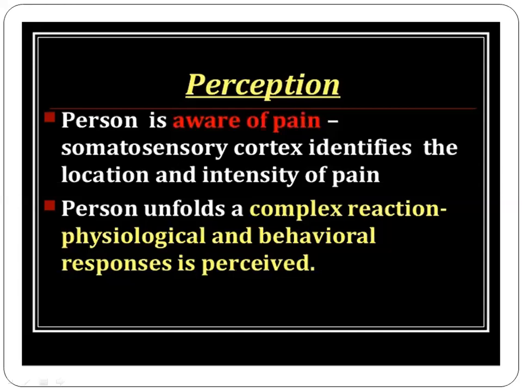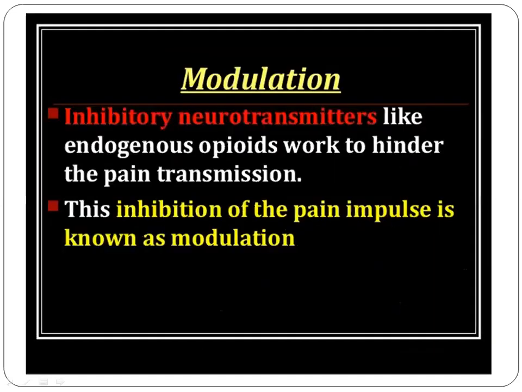Next, moving on to pain perception. Pain perception is when the person is aware of pain because the somatosensory cortex identifies and localizes the intensity of pain, and the person unfolds a complex reaction, physiological and behavioral responses. The perception is nothing but the person being aware of pain. This is due to the somatosensory cortex and the brainstem areas. This is regarding the perception of pain.